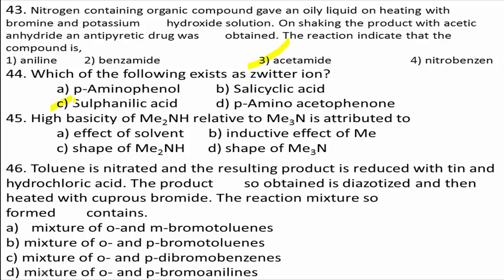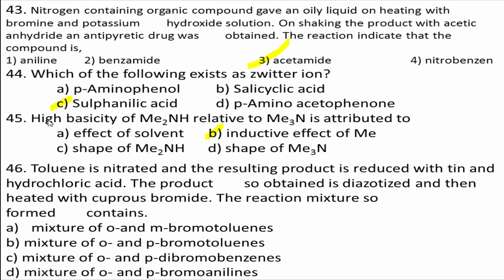Next question number 45. High basicity of Me2NH relative to Me3N is attributed to option A, effect of solvent. Option B, inductive effect of Me. Option C, shape of Me2NH. Option D, shape of Me3N. High basicity of Me2NH relative to Me3N is attributed to inductive effect of Me. The correct answer for this question is option B. This is a direct question.